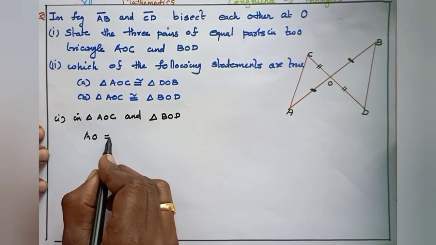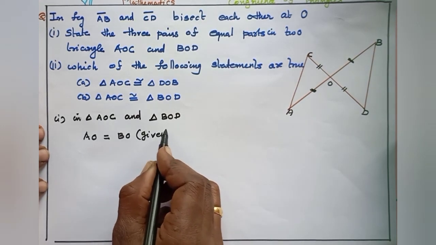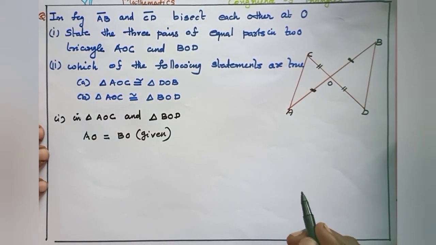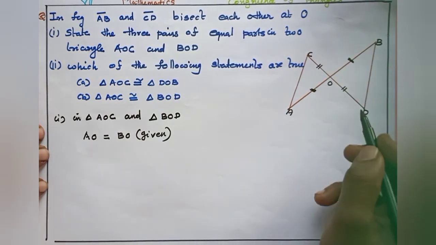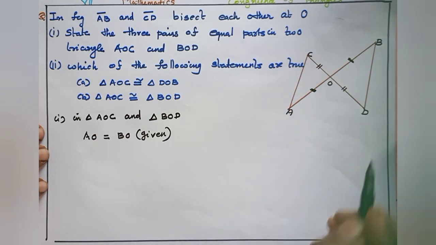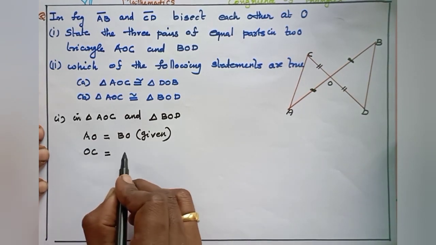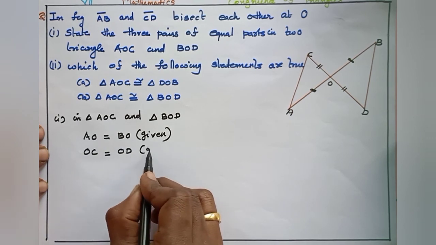AO equal to BO, given, the sides are equal. And this double dash denotes these two sides: OC is equal to OD, that is also given.